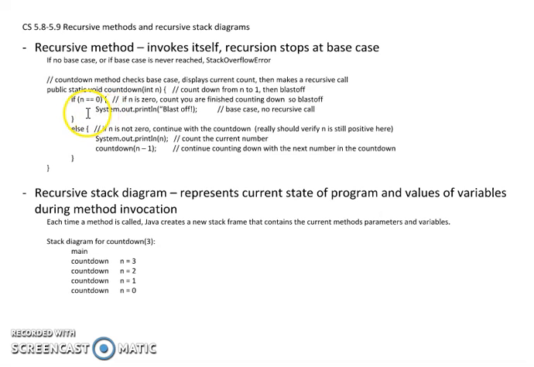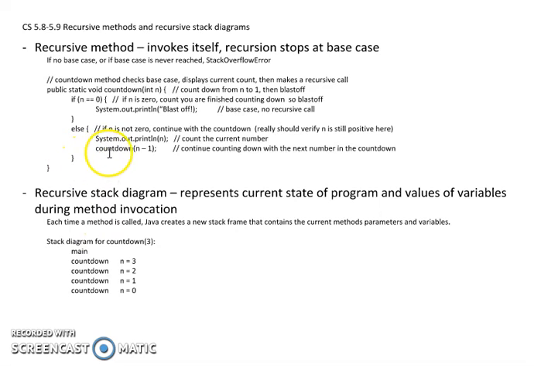Now I'm done. So I end down here. I'm not calling countdown again. So when I exit, I did this part of the branch. I didn't execute this because that's the else. I end here. That means the countdown n equals 0 invocation is complete. That'll disappear. So now I go back up to the one I previously called. I return to the spot right after the statement where I called countdown, which was right here.